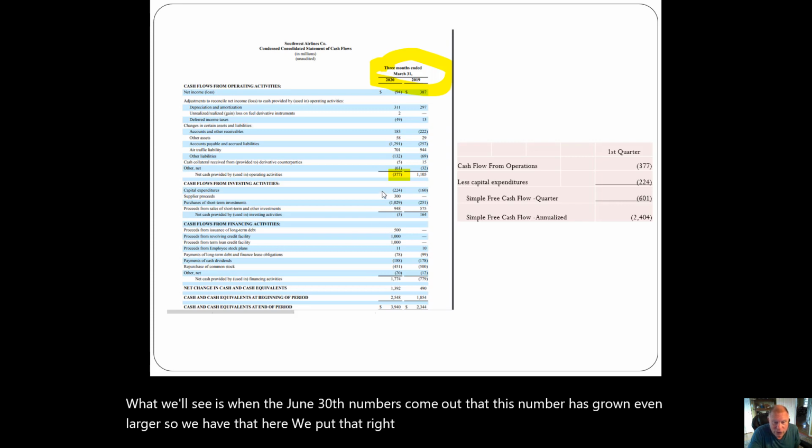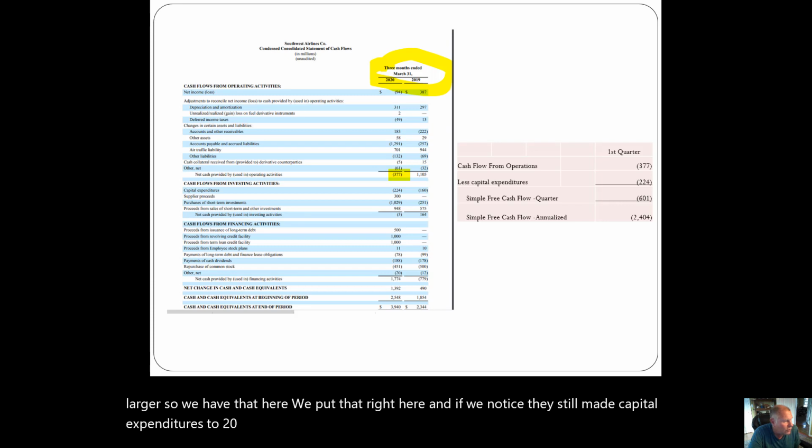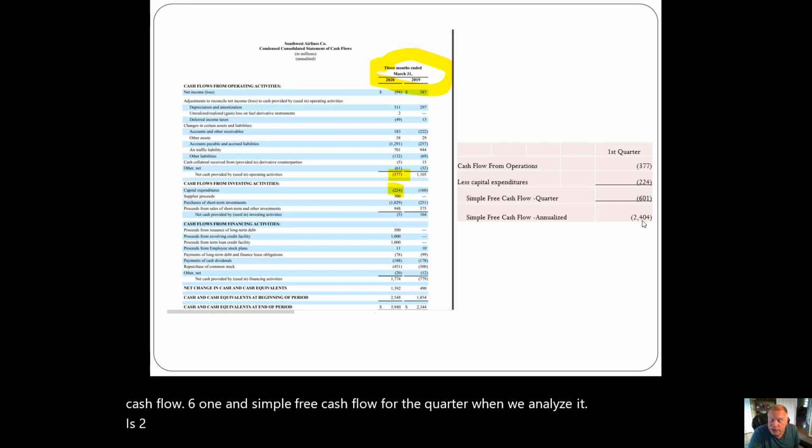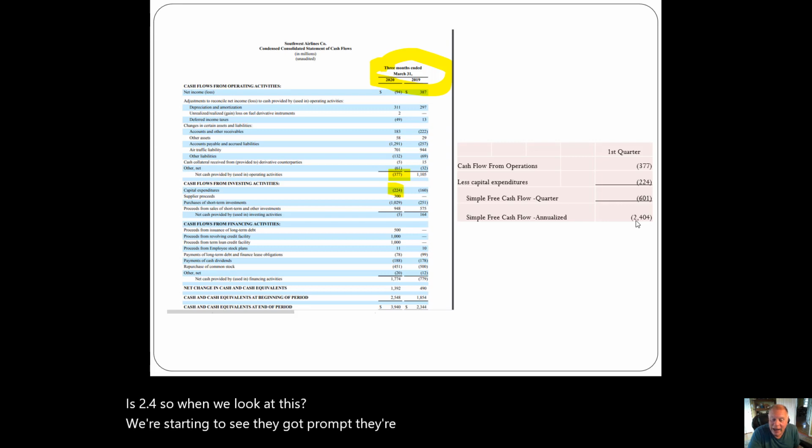And if we notice, they still made capital expenditures, 224. So there's our 224. And when we look at it, it's a negative simple free cash flow, 601. And simple free cash flow for the quarter, when we annualize it, is 2.4. So when we look at this, we're starting to see they've got problems. They're not generating sufficient cash for shareholders to repay debt.